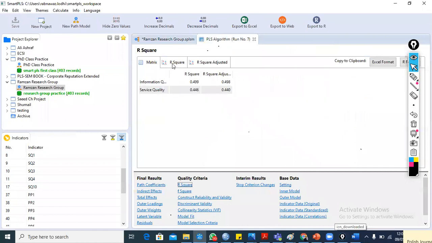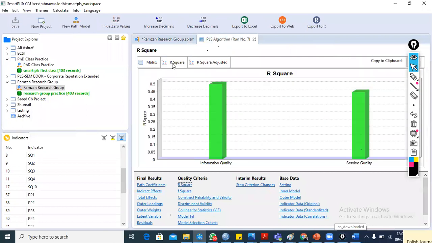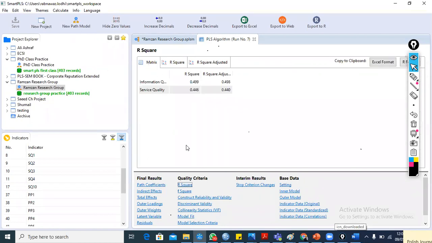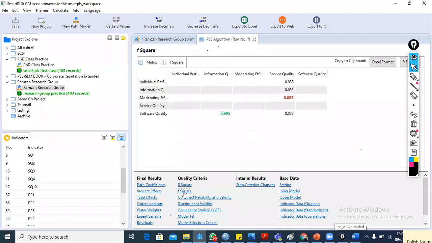Now we are going to check this R square, and we can also have the diagram or graph of R square. This is green, and green is the symbol of positivity or hope. So these are basically the green values of R square, and this is the matrix. We can also put this value while we are reporting or writing the findings. Then the next one is the F square value. F square values are sometimes green, sometimes black. Black is also dangerous, and red is very dangerous.